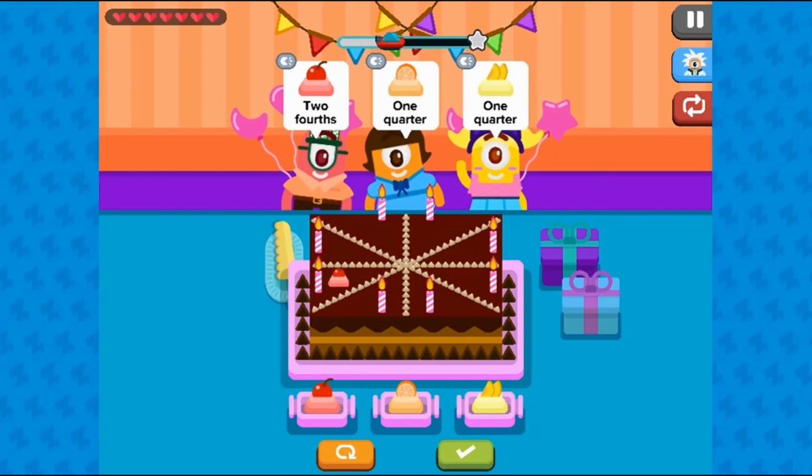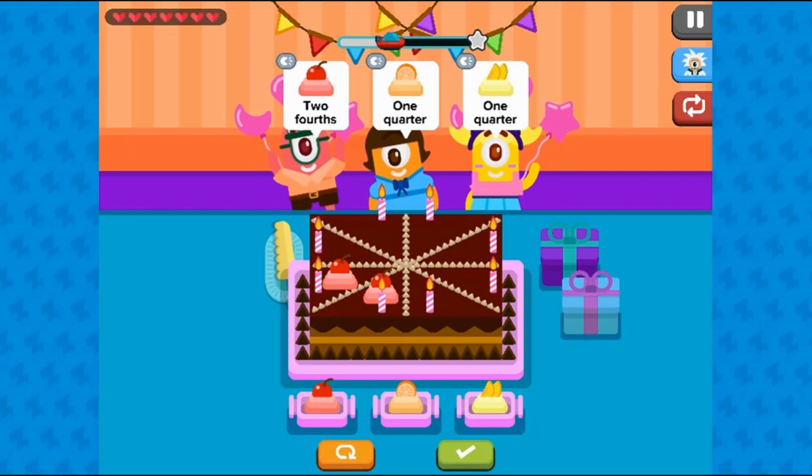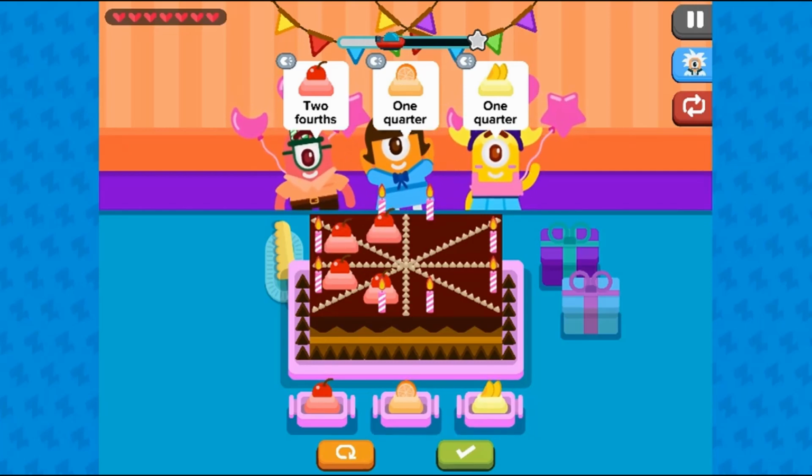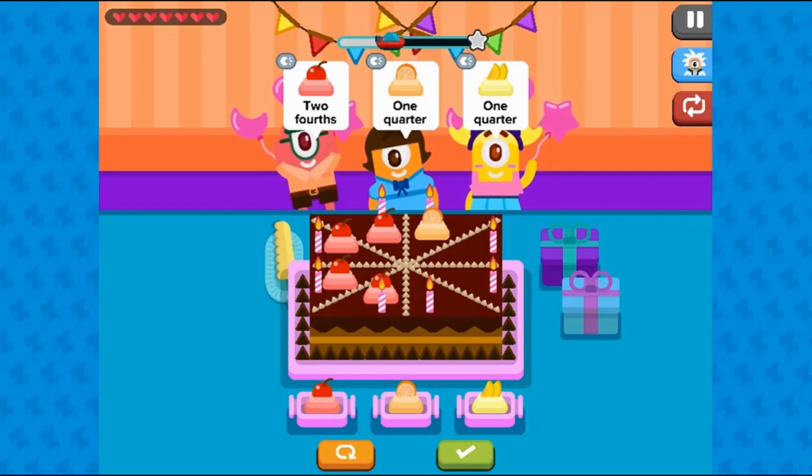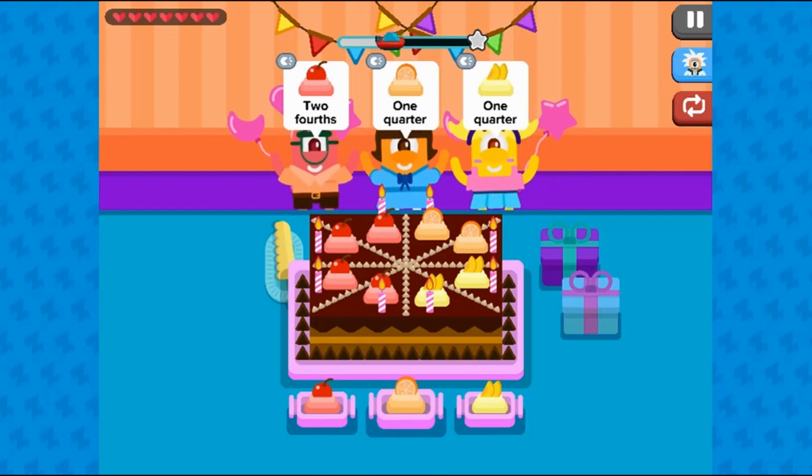Answer the math questions correctly to progress to higher levels. Complete all the levels to win the game. Use your knowledge of math to complete this fun and educational game. Have fun and enjoy playing.